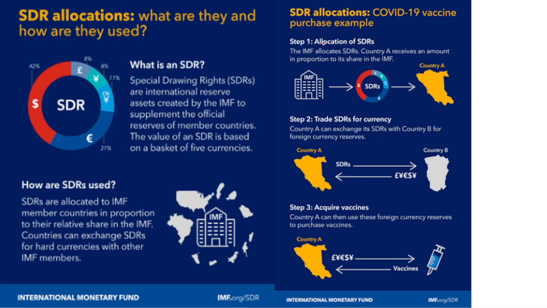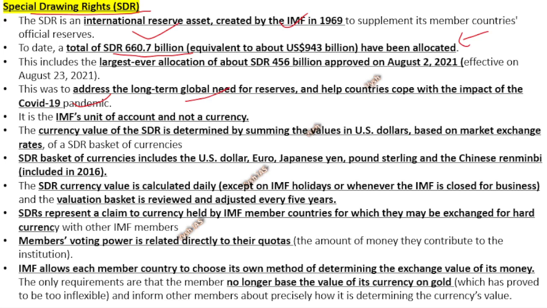Here you see. Step 1, allocation of SDR, meaning the IMF will allocate different SDR to different countries based on those factors I told you, right? Like how much openness, how much GDP, that 50 plus, 30 plus, like that you will get SDR. Now, the SDR which the IMF has given to you, suppose you are country A, you have this. What you can do is give this SDR to country B. Country B may have fewer SDR, or maybe they are in need of SDR. Your SDR you can give to them, so they will give you hard cash. Okay, that hard cash will be in the form of 5 currencies only, which are dollar, yen, and I'll show you here.